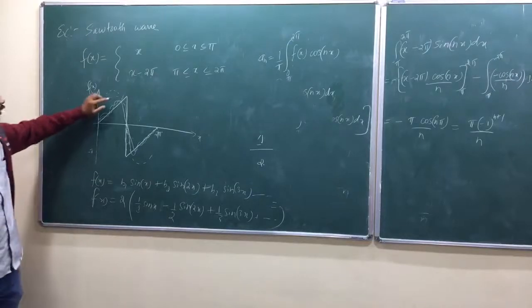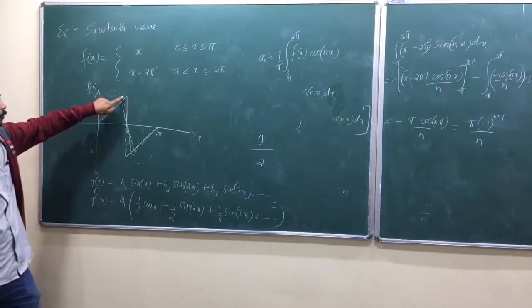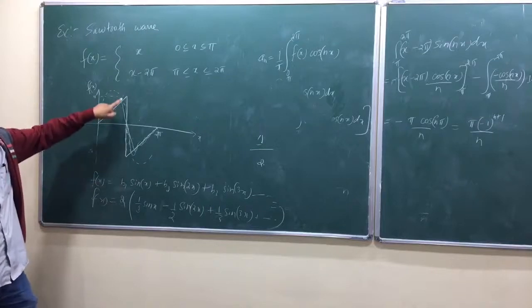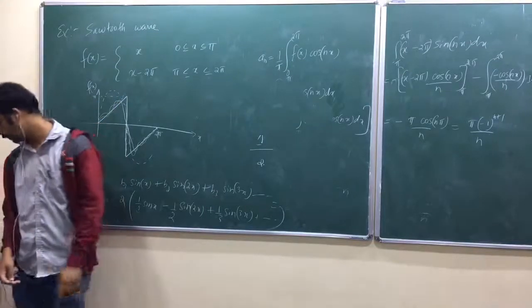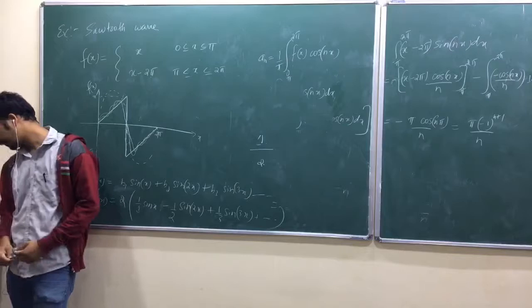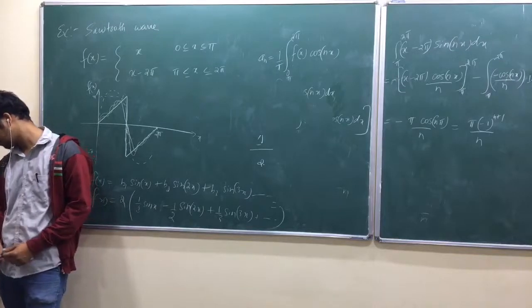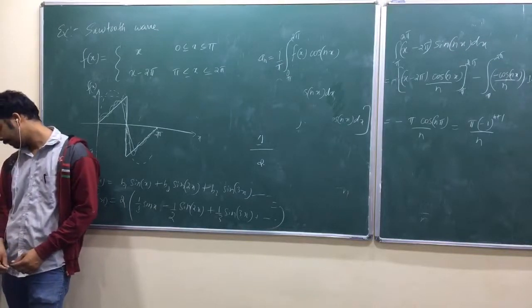Look here, it is a discontinuous function, it is changing from plus pi to minus pi quickly. The sentence: f of x changes discontinuously from plus pi to minus pi,